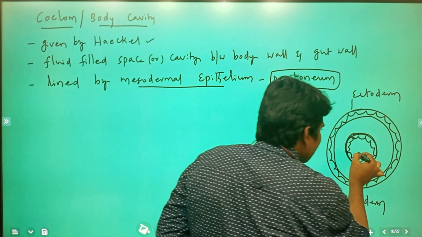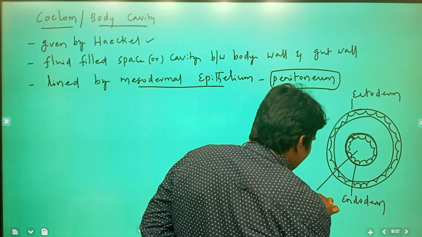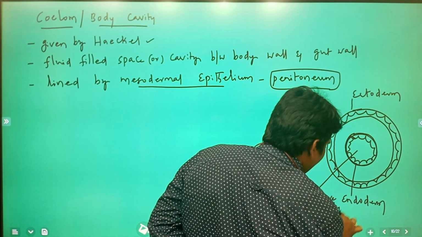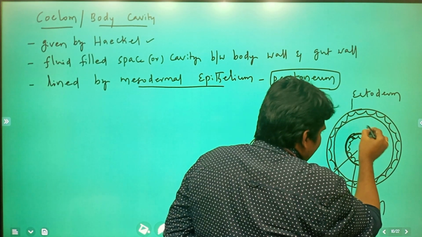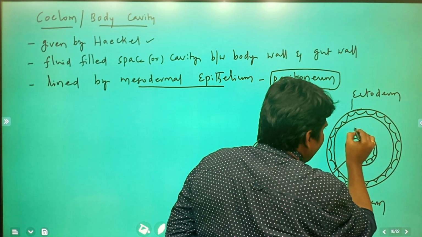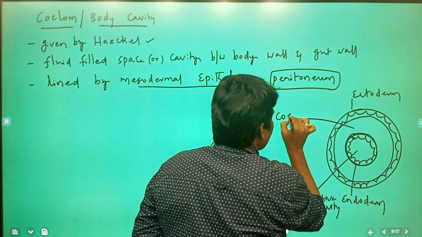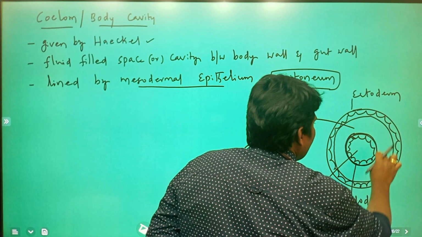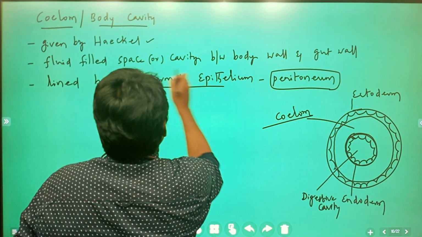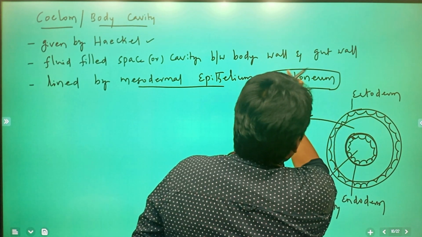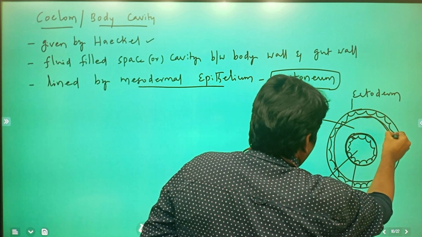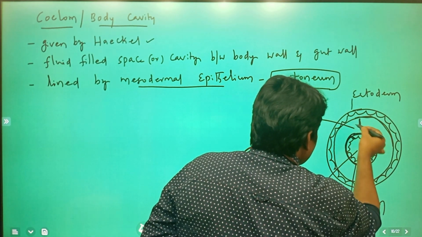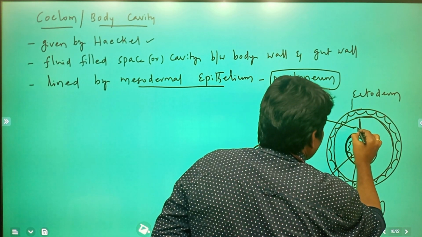What is this inner part? This is the digestive cavity. Whatever space exists between them, that is the coelom. It is the fluid filled space between the body wall and the gut wall. That is nothing but coelom.